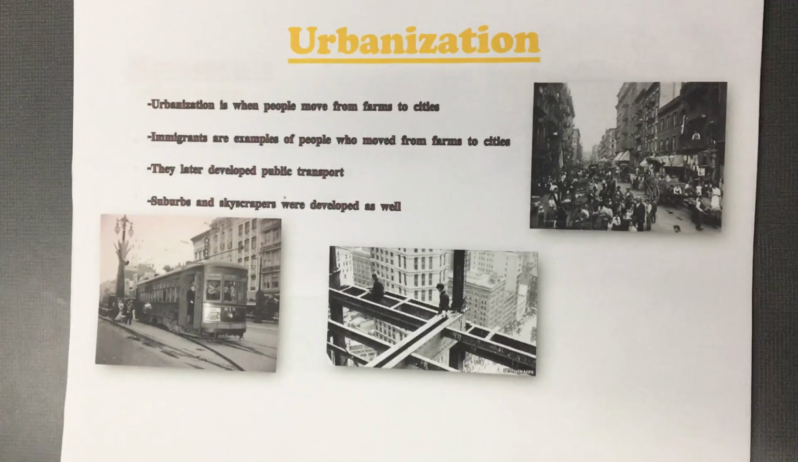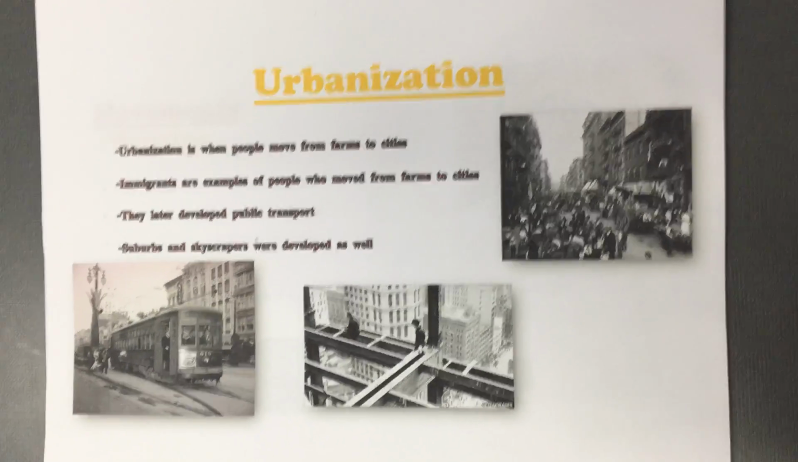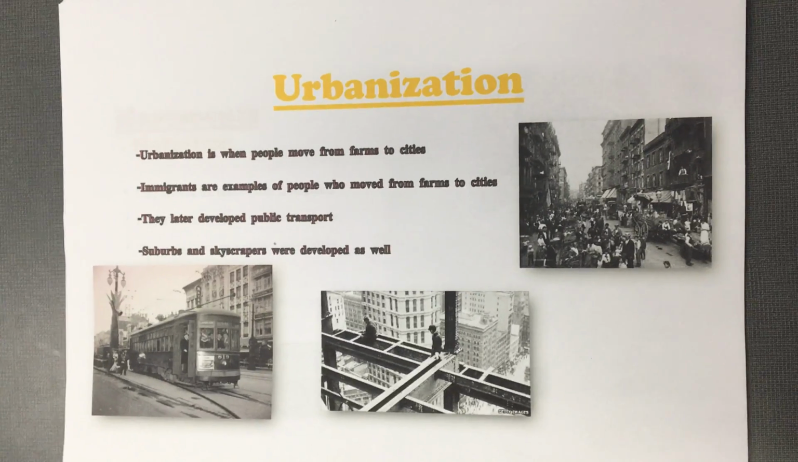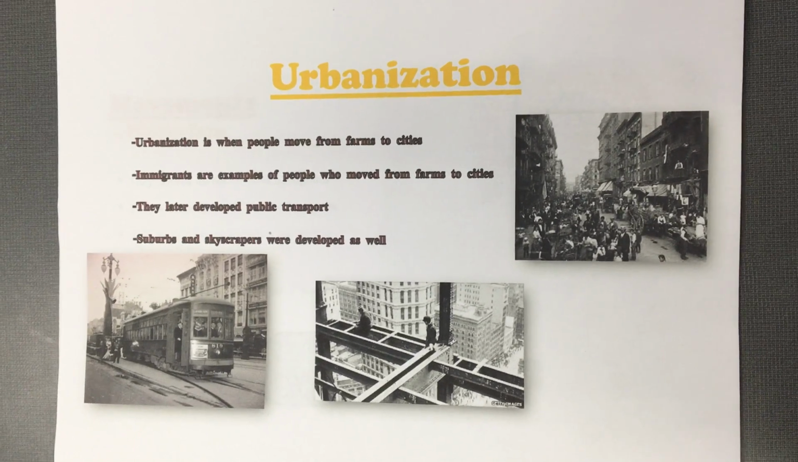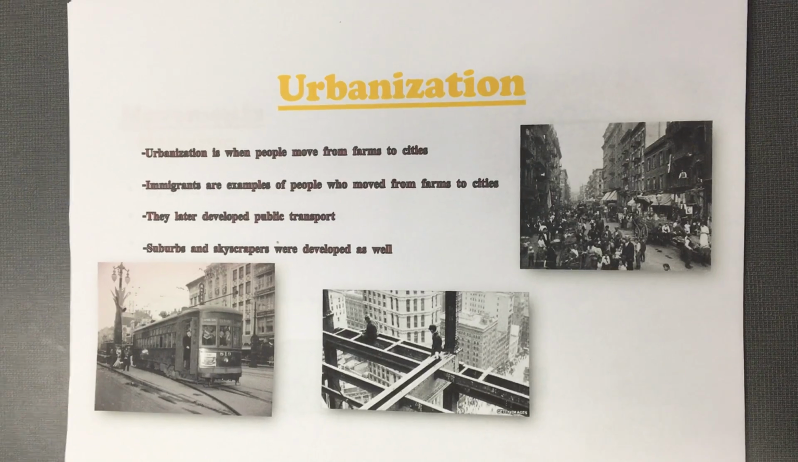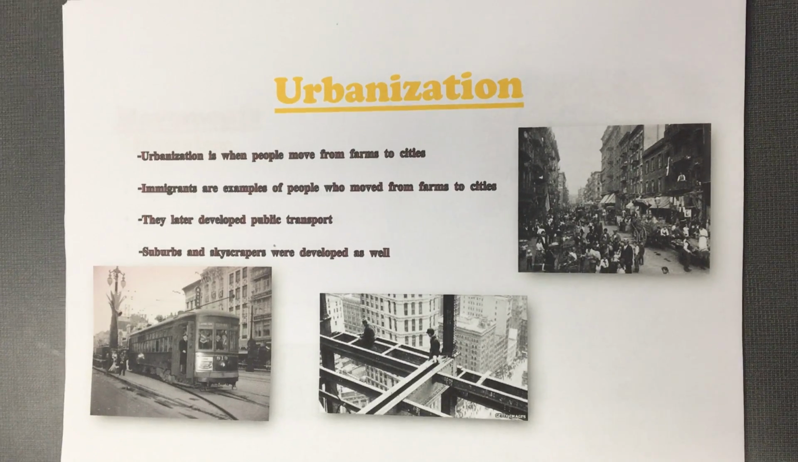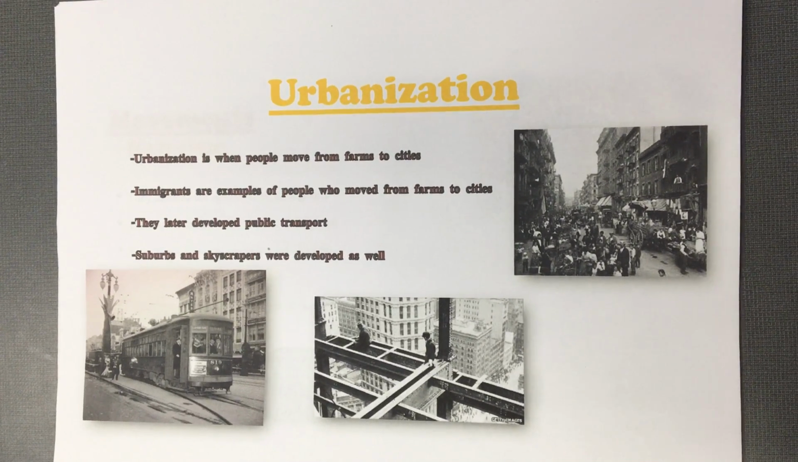Urbanization is the process of people moving from farms to cities during the Gilded Age. Urbanization became very popular among the people, and everyone wanted to move to the cities. Immigrants were a big group and part of the urbanization.